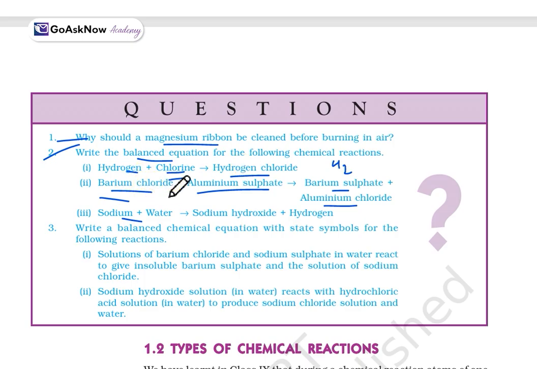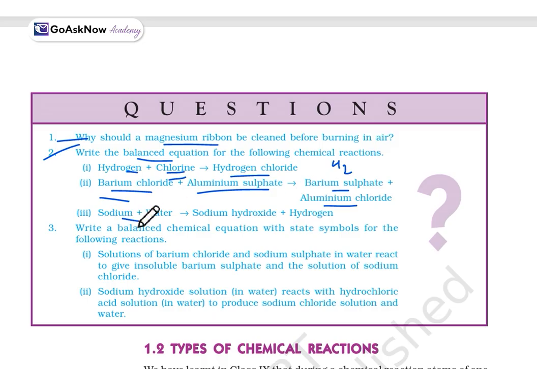You just simply write the formulas. Barium chloride, we know it is BaCl2, so just write BaCl2. Aluminum sulfate, so just write Al2(SO4) whole thrice. Barium sulfate, you know, so just write BaSO4, and aluminum chloride, just write AlCl3. Now it's time to balance. After this, you check whether the LHS and RHS are the same or not. If not, then you will have to balance accordingly. So I will just orally explain the final equation: 3 BaCl2 plus Al2(SO4) whole thrice, and the products will be 3 BaSO4 and 2 AlCl3.